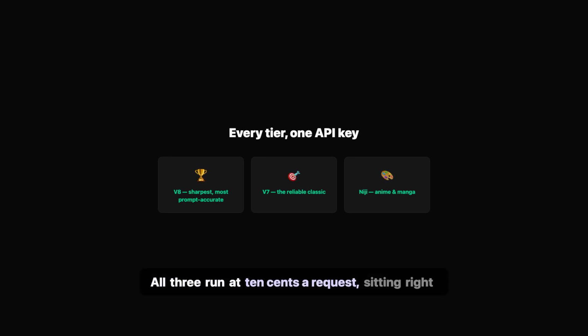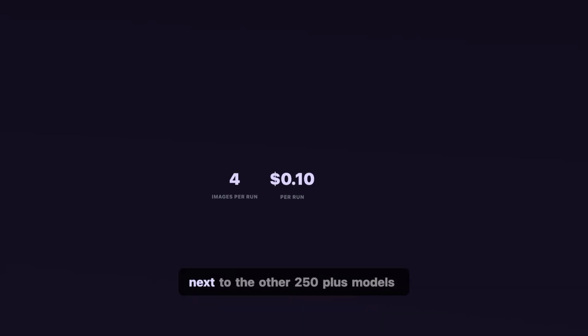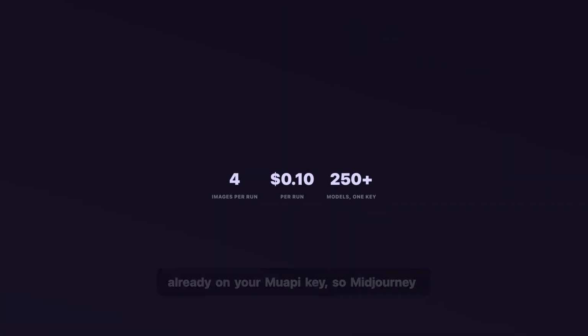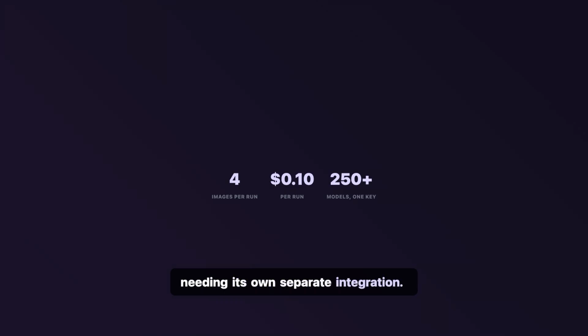All 3 run at 10 cents a request, sitting right next to the other 250 plus models already on your MUAPI key, so Midjourney slots into the same pipeline instead of needing its own separate integration.